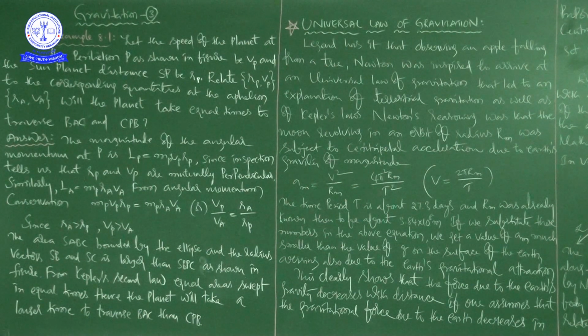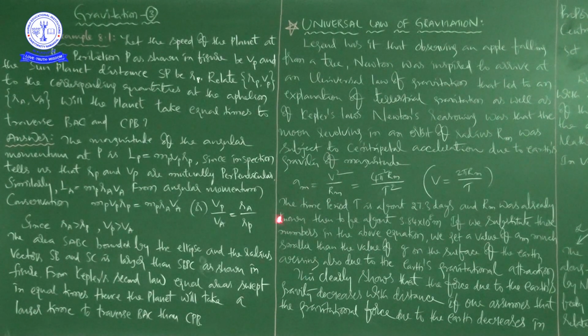The first and foremost force which acts on a body in circular motion is centripetal force. Here also he is saying that. Newton's reasoning was that the moon revolving in an orbit of radius rm was subject to centripetal acceleration due to Earth's gravity of magnitude.